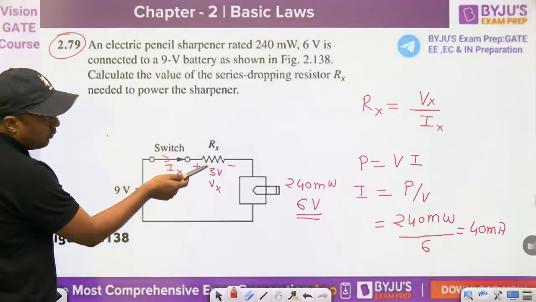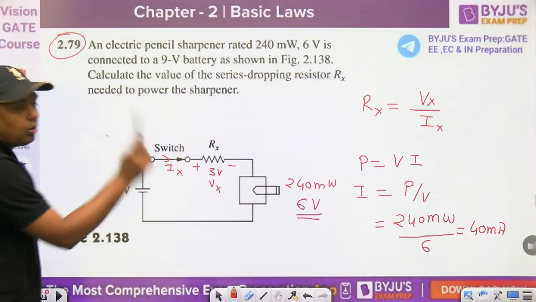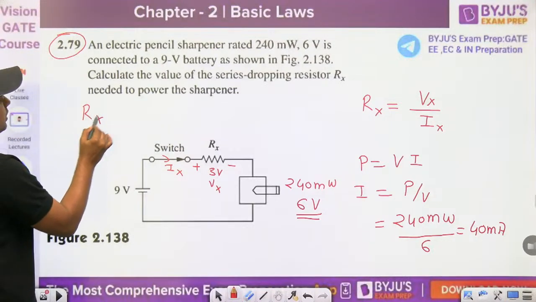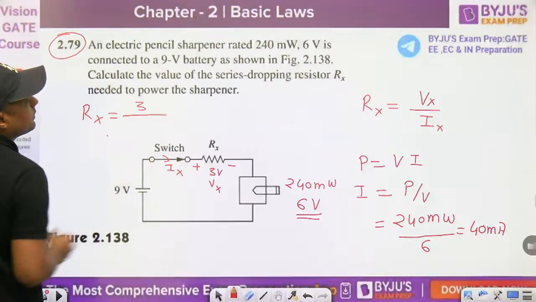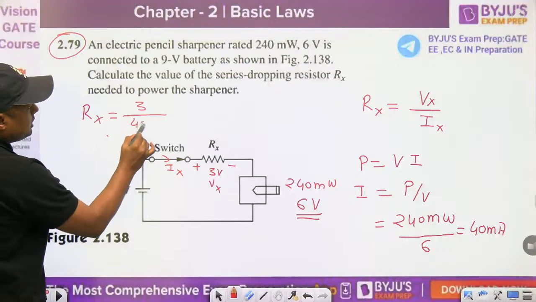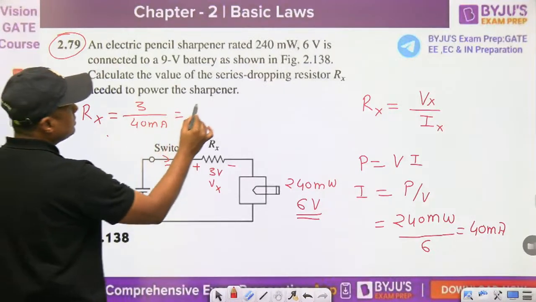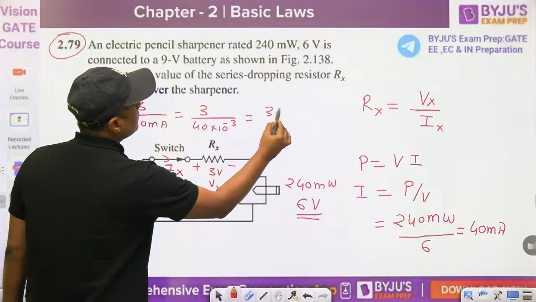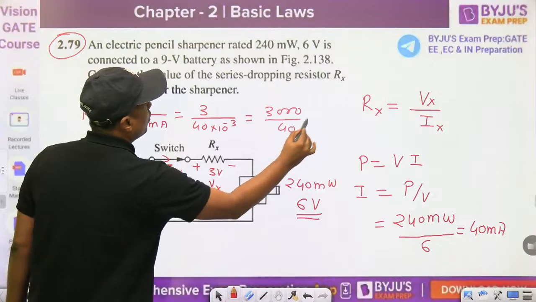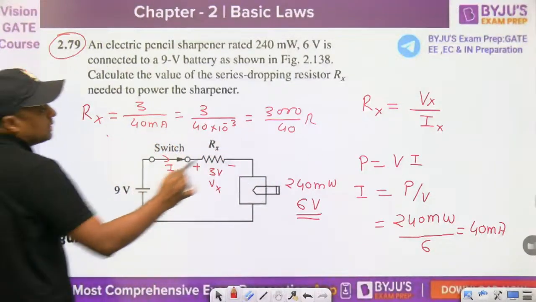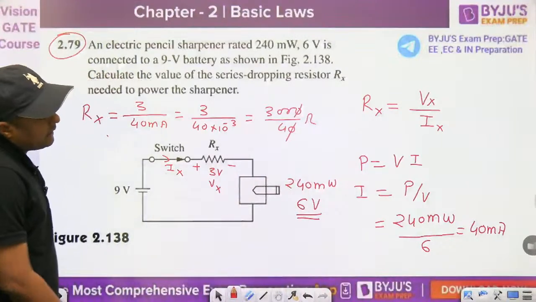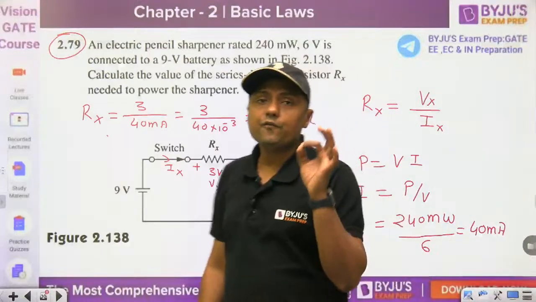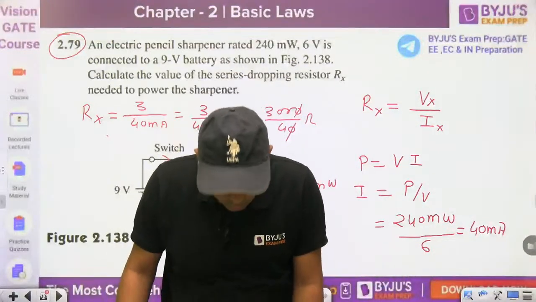Now we have the value of the voltage, you have the value of the current. What is the value of the Rx? Then you can find it: the voltage is 3, the value of the Ix is 40 milliampere. Remember milli, it will become 3 upon 40 into 10 raised to power minus 3. That is nothing but 3000 upon 40 ohm. I have converted this into ampere. This cancels out, and it is 75 ohm. So 75 ohm series resistance is required in this case.